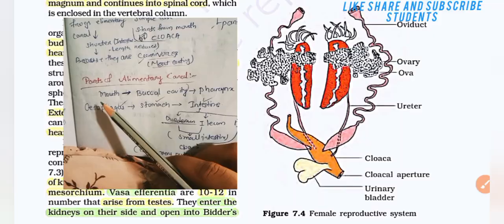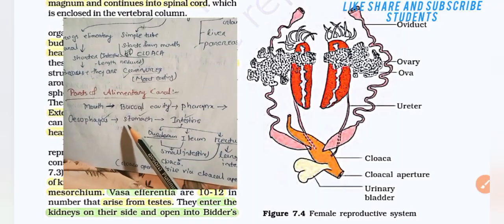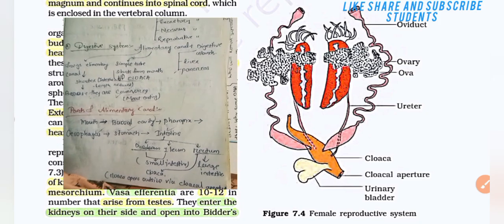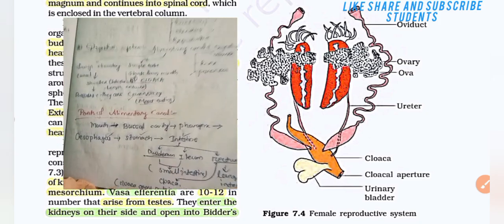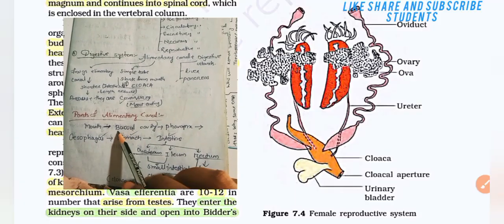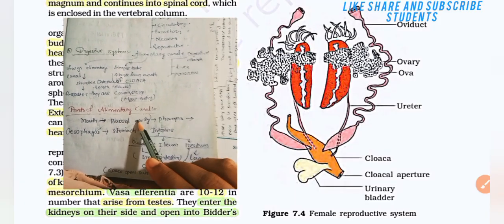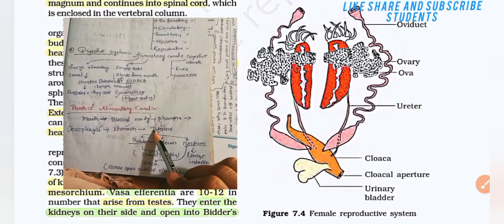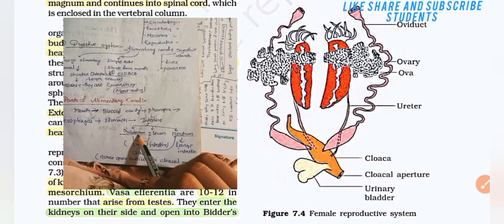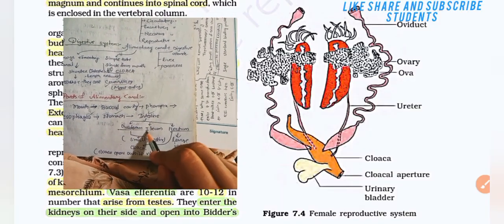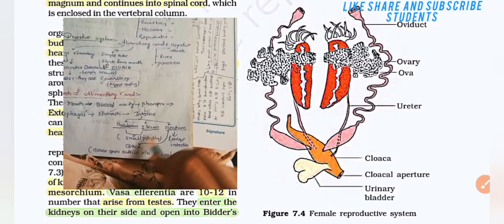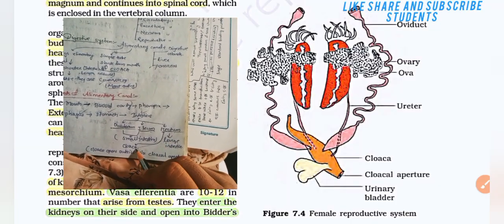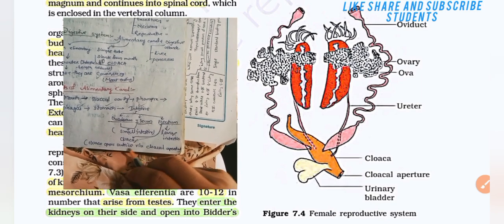Then parts of the alimentary canal: mouth, buccal cavity, pharynx, esophagus, stomach, then intestine. The sequence is asked in exams. Let's revise it again. Mouth, then buccal cavity, then pharynx, then esophagus, then stomach, then intestine. Intestine is of three types: duodenum, ileum, and rectum. Duodenum and ileum are the small intestine, and rectum is the large intestine. In the large intestine, the cloaca is present. Then the cloaca opens outside via the cloacal aperture.